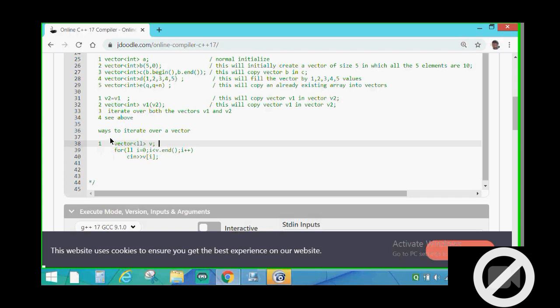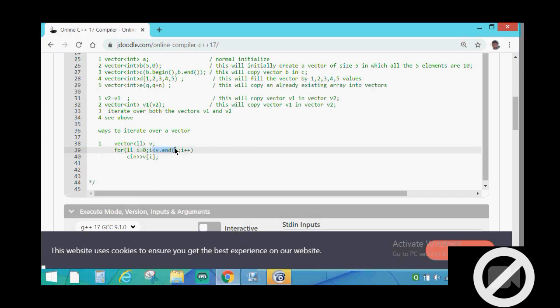But here in this case we have not taken any size for the vector, but we are going to insert elements inside the vector. So what will be the end point of the i value?